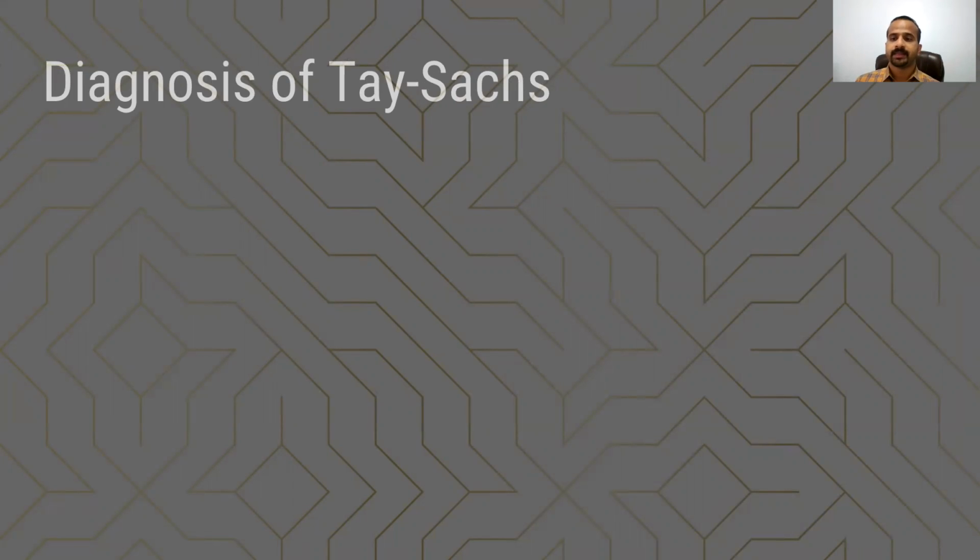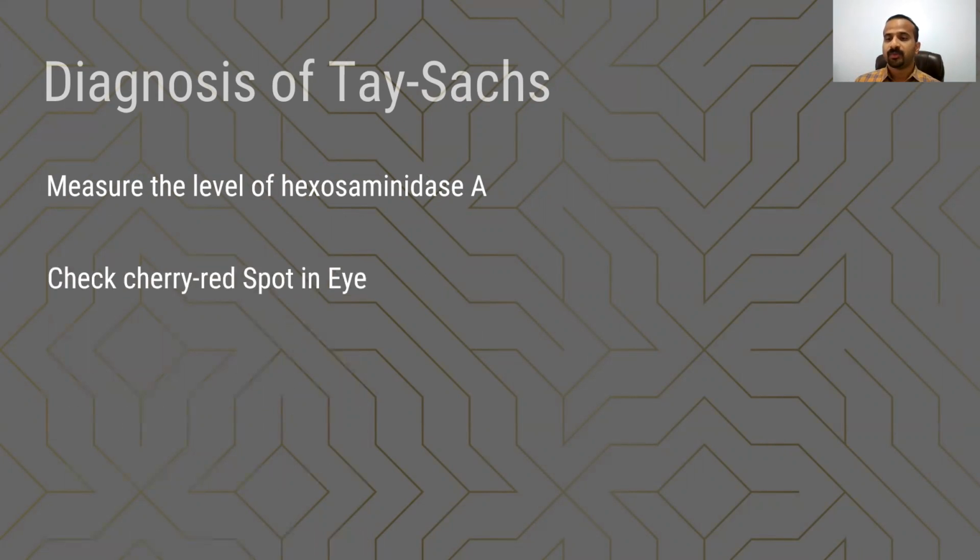Then the diagnosis of Tay-Sachs. To diagnose Tay-Sachs disease, measure the level of hexosaminidase A in the body through a blood test. The blood test detects absence or very low levels of beta-hexosaminidase A enzyme activity. Also, perform a careful eye exam to find cherry red spots in the eyes. Genetic testing of HEXA gene mutation and sequencing.